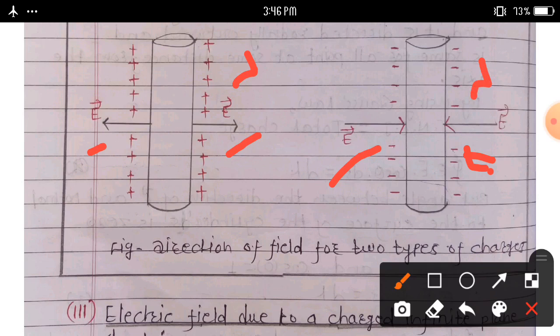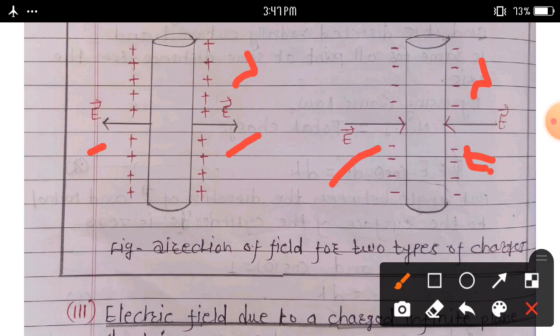This is shown in this diagram, direction of field for two types of charges. Some questions asked on these two topics: the first one is, obtain the expression for electric field intensity due to a uniformly charged spherical shell or hollow sphere.